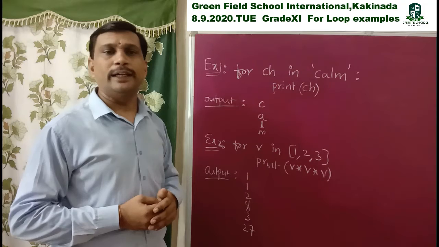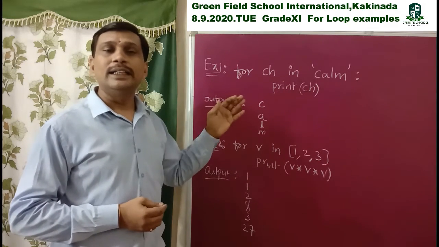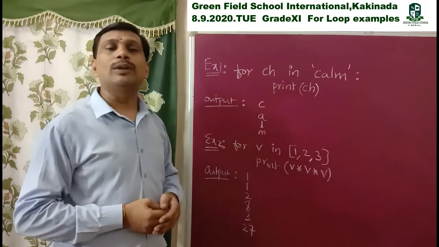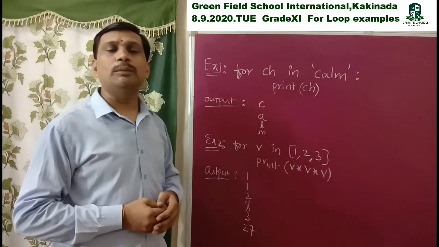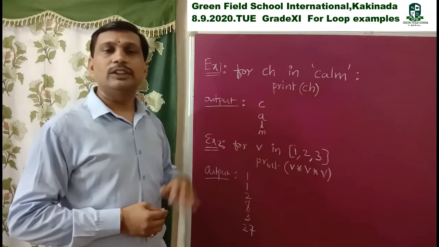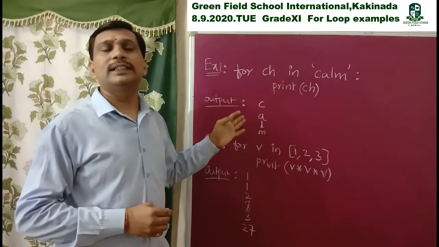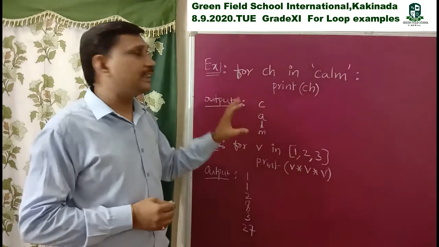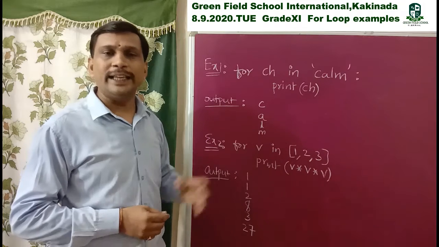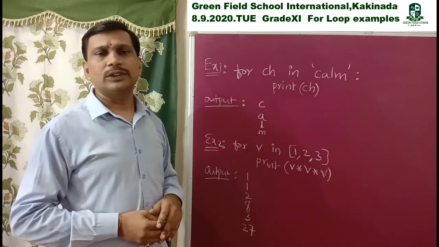Last class I explained, in previous classes, execute these examples and check whether the given code gives this output or not. Try it yourself. You change the code, write this code and execute it to check whether it gives this output or not. Why? Because these are very small codes, only simple examples. That's why you try it yourself on your mobile or laptop.